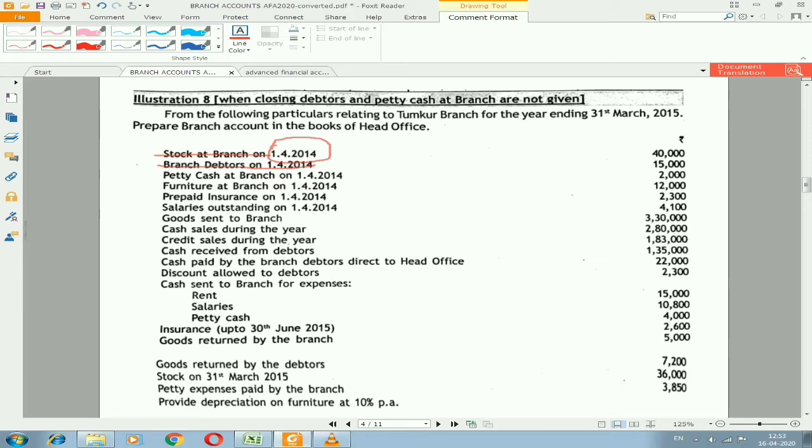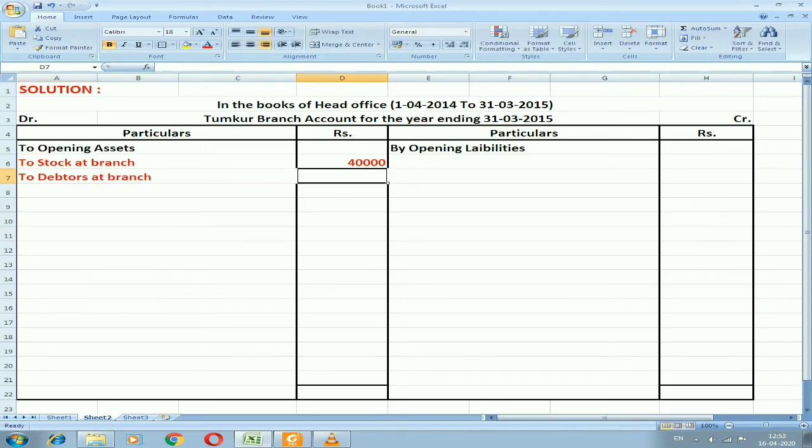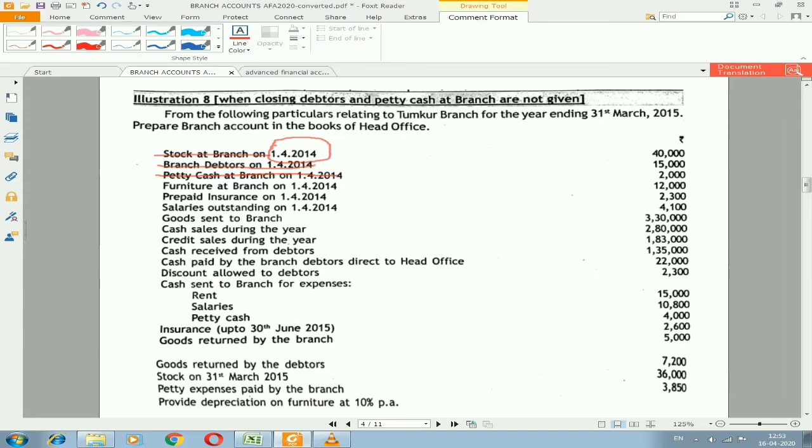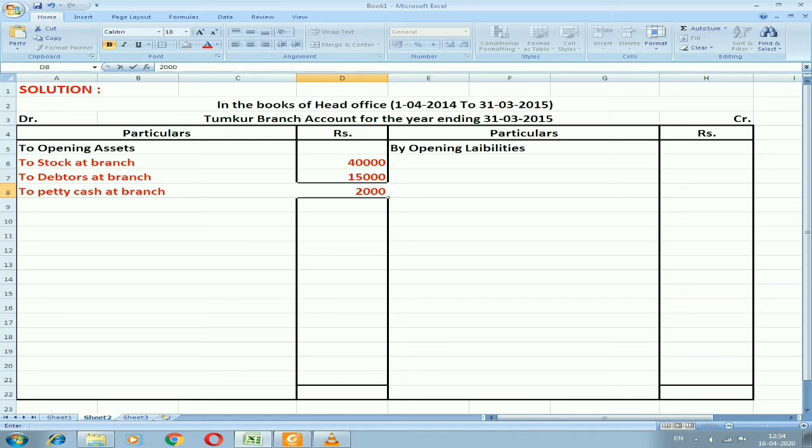I'm marking out whatever entries I've already taken in the branch account, so that I do not repeat. So I'm entering it to debtors at branch, on the opening day, amount of rupees 15,000. The next asset we have is petty cash at branch, which is an amount of rupees 2,000. So I need to enter that to petty cash at branch. This is the amount of 2,000.